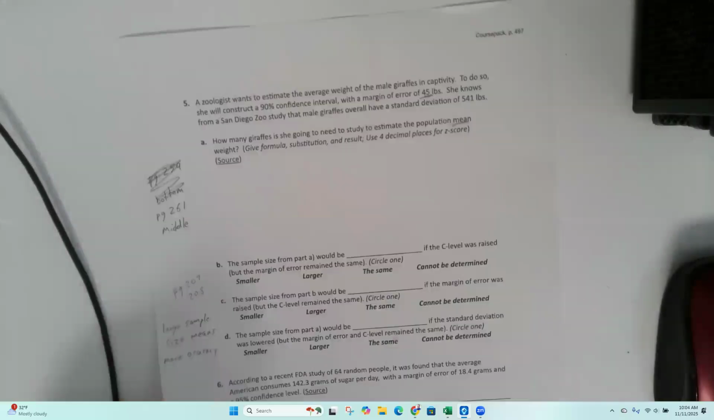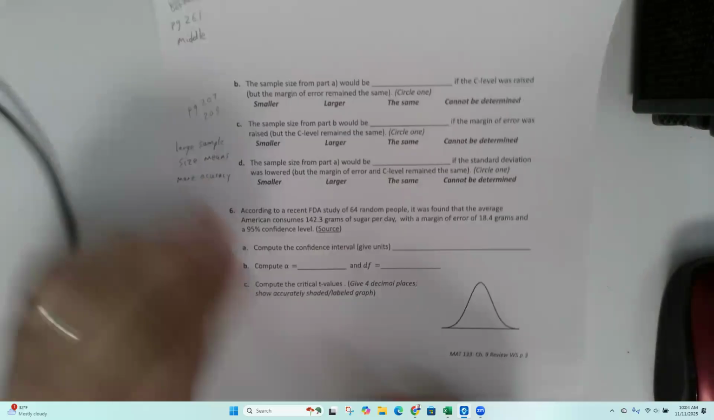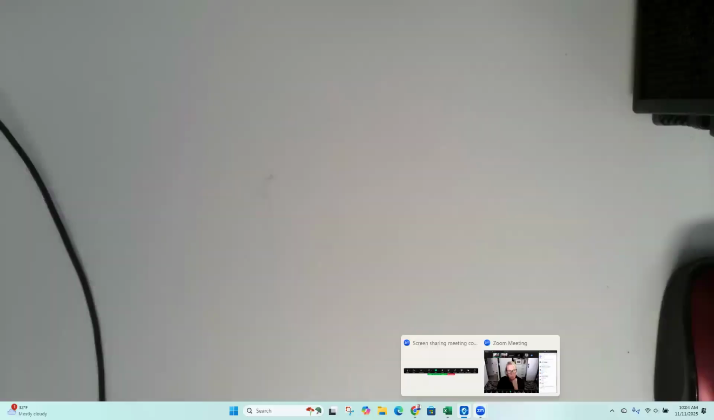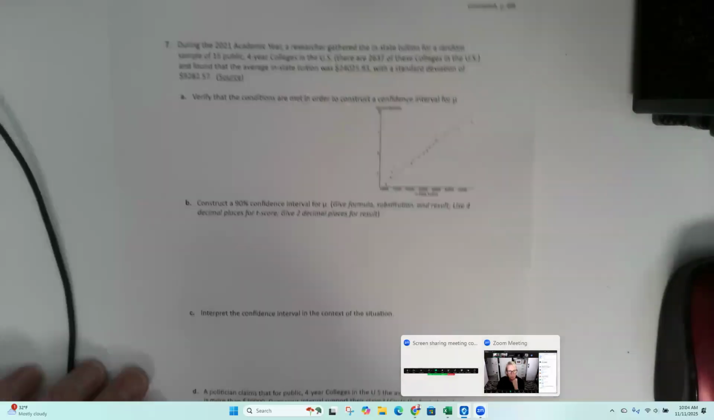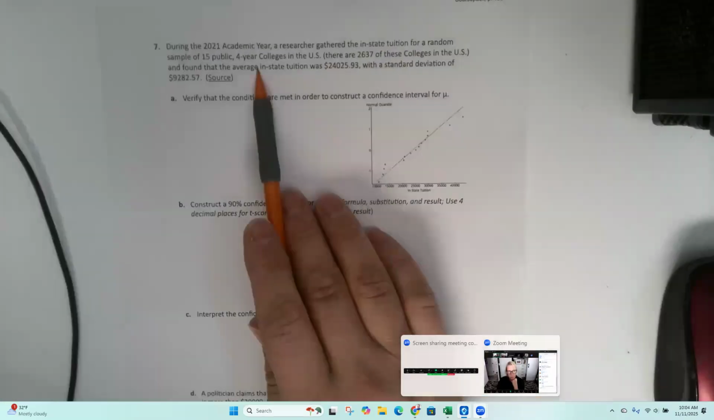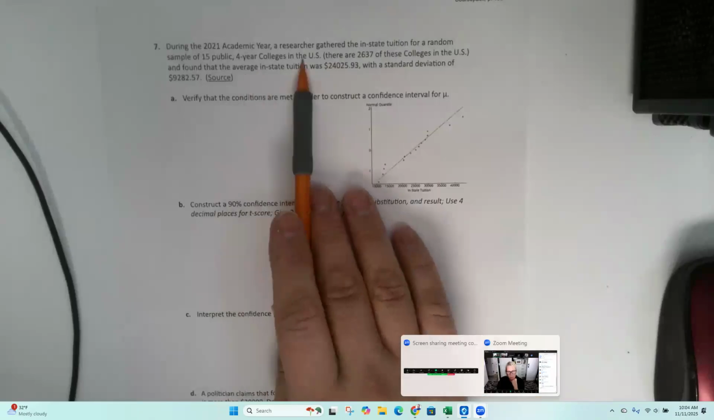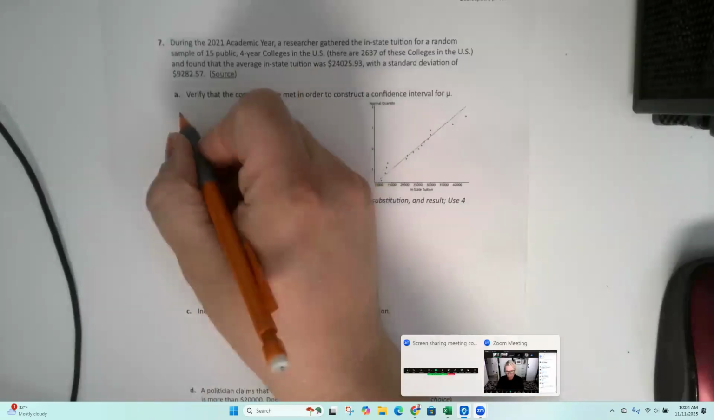Okay. So we'll skip past this. I'll come back to that later. Next page is page 498. A researcher gathered the in-state tuition for a random sample of 15 four-year colleges. Verify the conditions are met.